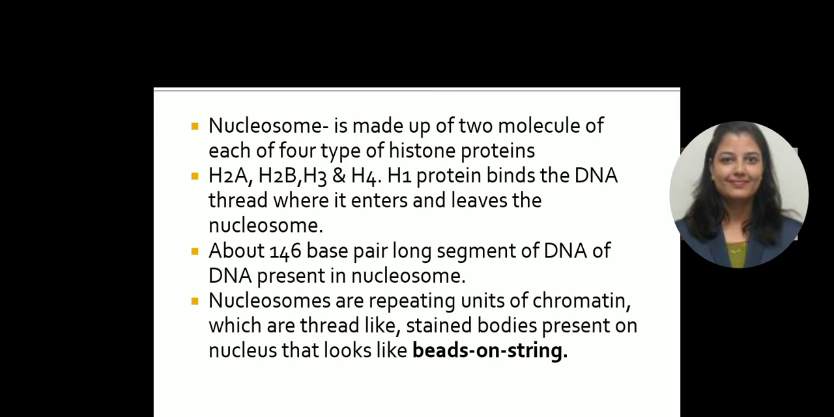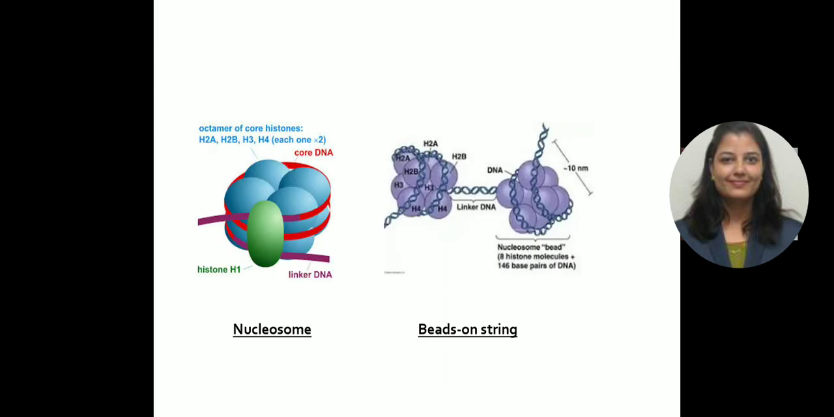So about 146 base pair long segments of DNA are present in the nucleosomes, and these nucleosomes are the repeating unit of chromatin, which are thread-like stained bodies present in the nucleus that look like beads on a string. So here is the structure of nucleosomes and how they are present in a cell.